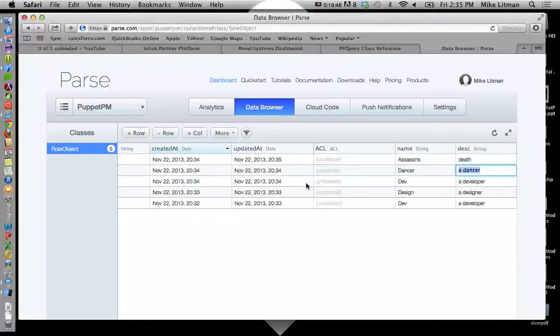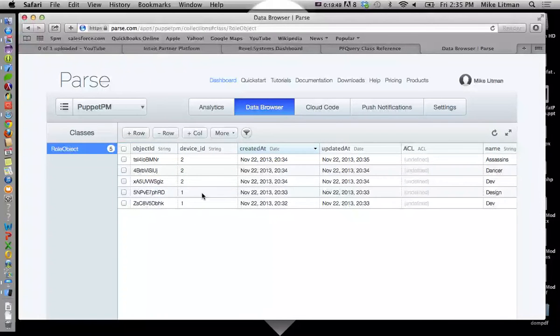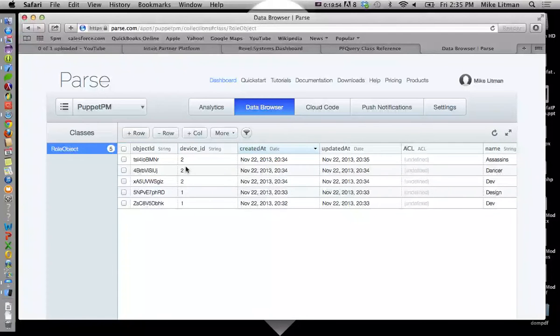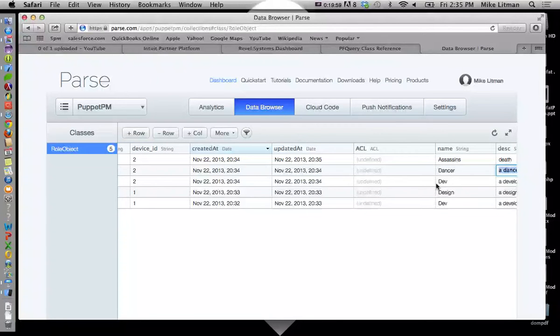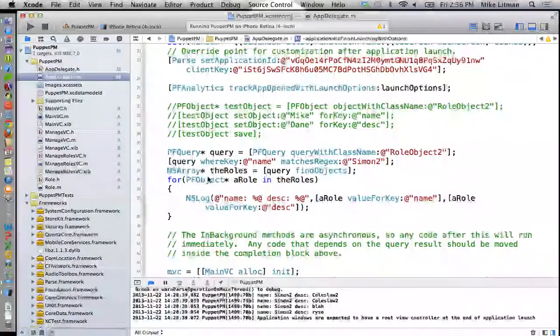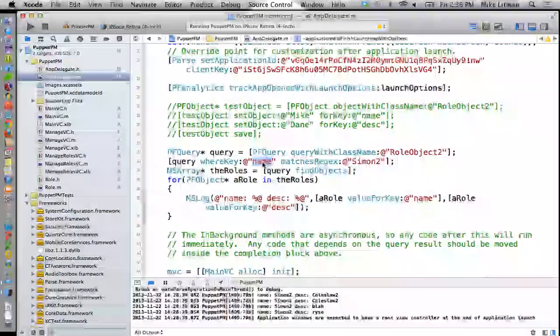Okay? So the roles that exist in Device ID 1's company are developer and design. The roles that exist in Device ID 2's company or project are assassins, dancers, and devs. So now what we can do is select, instead of on name, on device ID. This make sense? So when I come back in here, I'm no longer going to say where name is equal to Simon. I'm going to say where device ID is equal to 1.